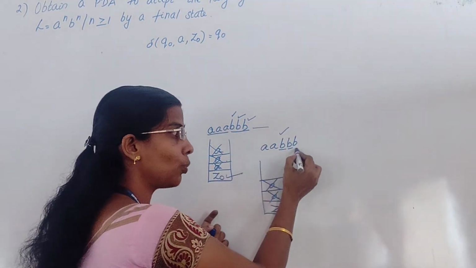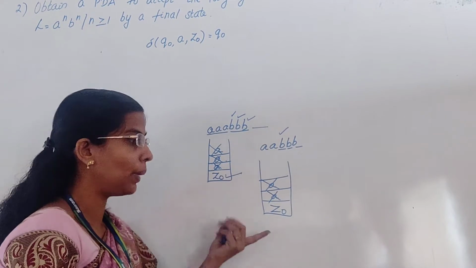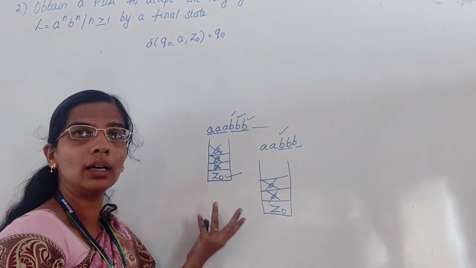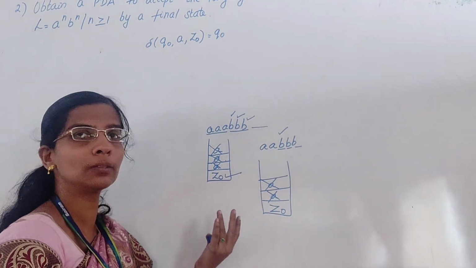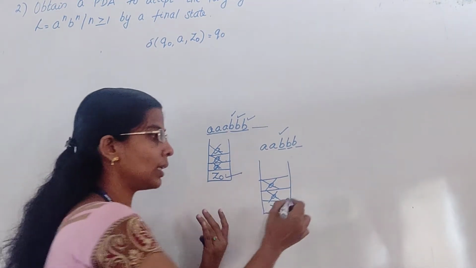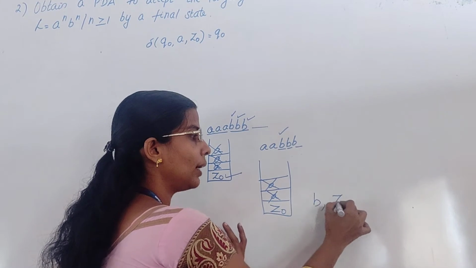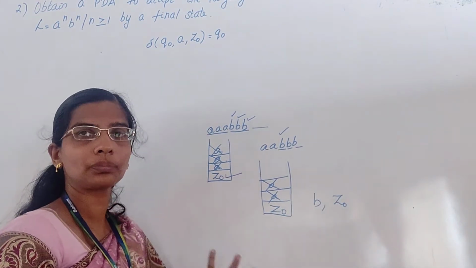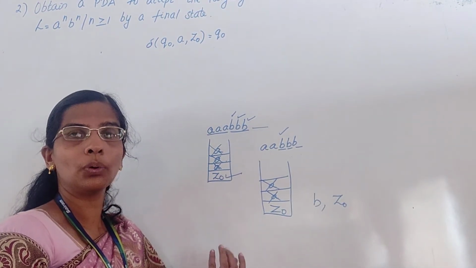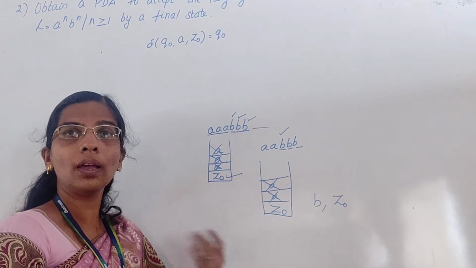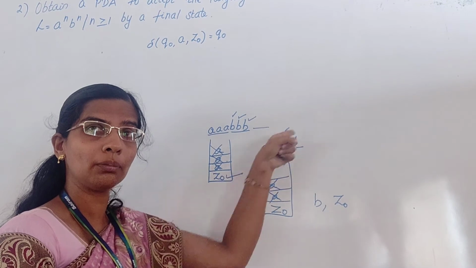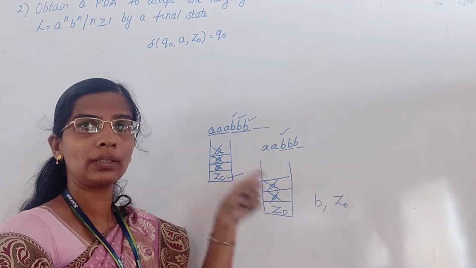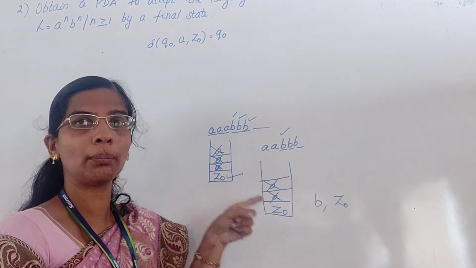And it has one more input symbol B, but it doesn't have any A symbol inside my stack. My stack has become empty. Now the condition is: the input symbol is B and the stack has become empty. So you won't have any action for this. You can reach your final state only when both your input and stack become empty. Then you can say I have an equal number of A and B.